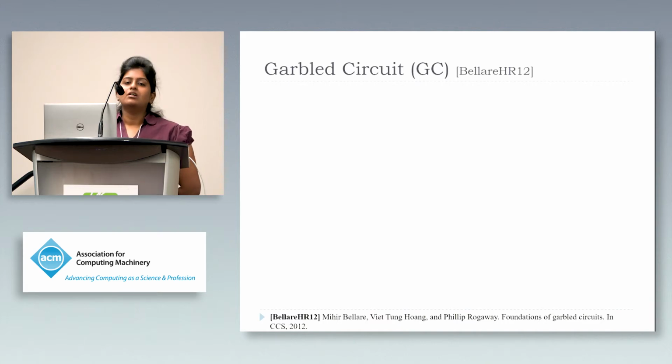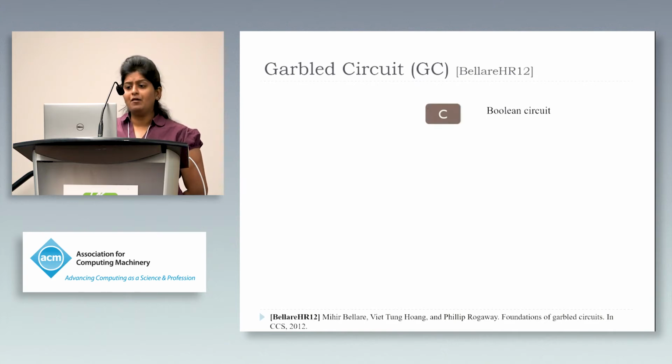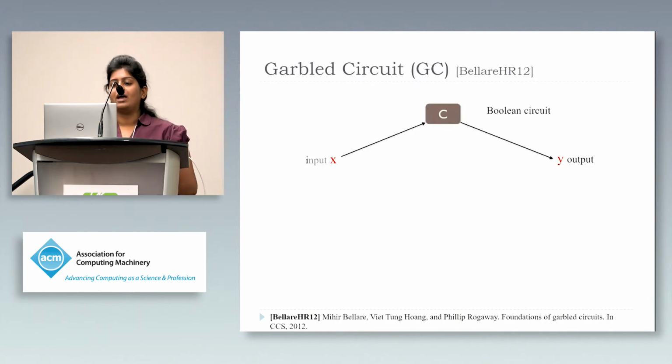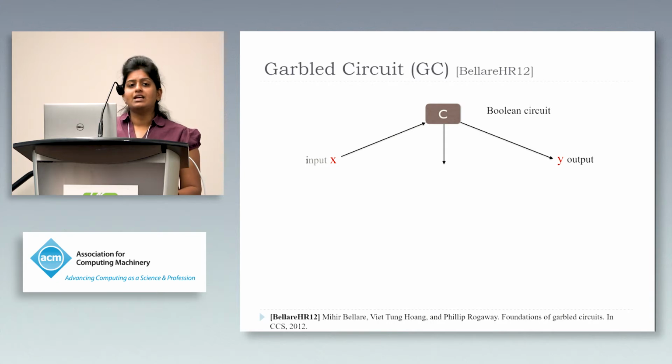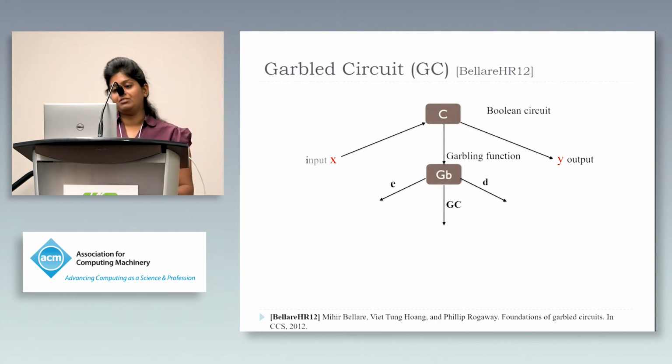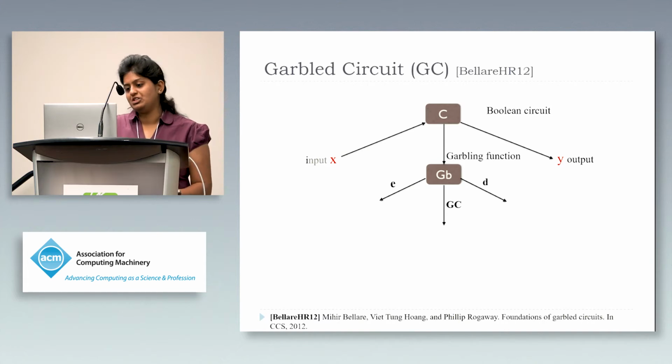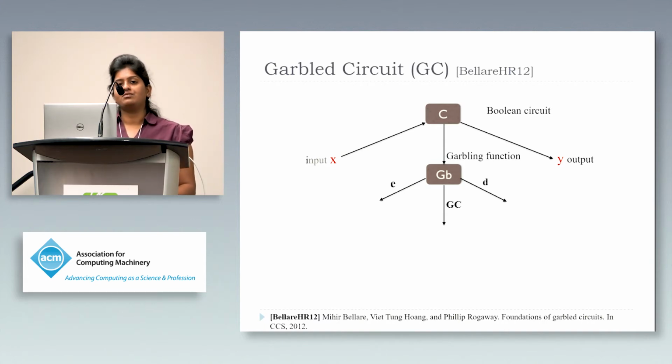Now I will introduce a primitive called Garbled Circuit that is crucial for our constructions. Consider a Boolean circuit C with an input X and an output Y. Now, the procedure for Garbled Circuit goes as follows. The Boolean circuit C is transformed with the help of a garbling function into an encoded circuit called the Garbled Circuit. The garbling function also outputs the encoding information E and the decoding information D, which are exhaustive mappings of all the input and the output wires.